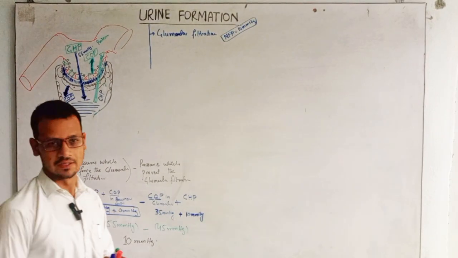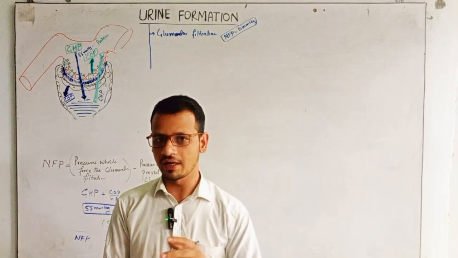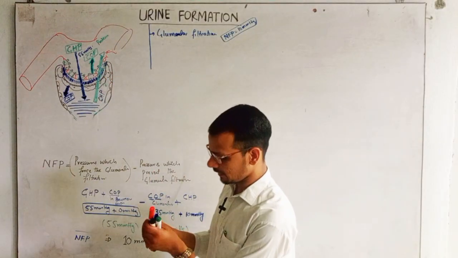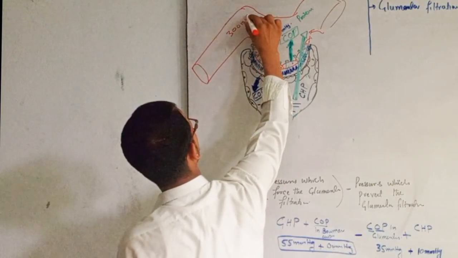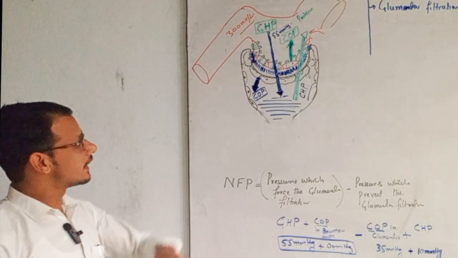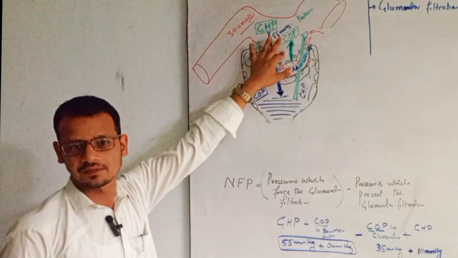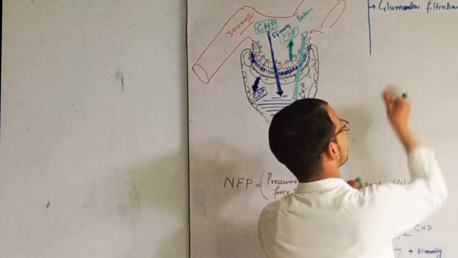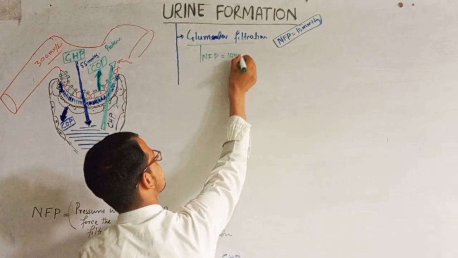In urine formation, the first step is that the large substances are filtering from the glomerulus under the pressure of 10 mm of Hg, and the osmolality of this blood is 300 milliosmol per liter. Right, this is the second thing. The third thing, the rate at which this filtration occurs, is called glomerular filtration rate. The first step in glomerular filtration is the net filtration pressure, which is 10 mm of Hg.